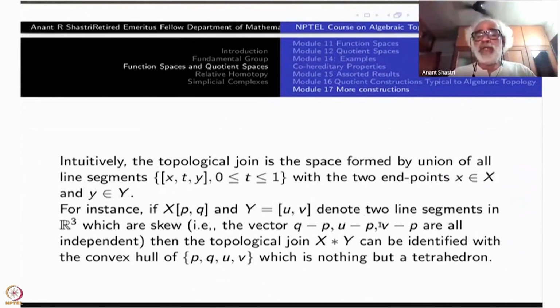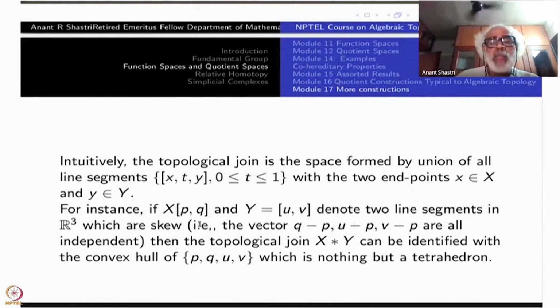Denote two line segments in R3, X equal to PQ, which are skew. The two segments must be non-intersecting and non-parallel. That is called skew lines. So how to ensure that? There are many ways of ensuring it.